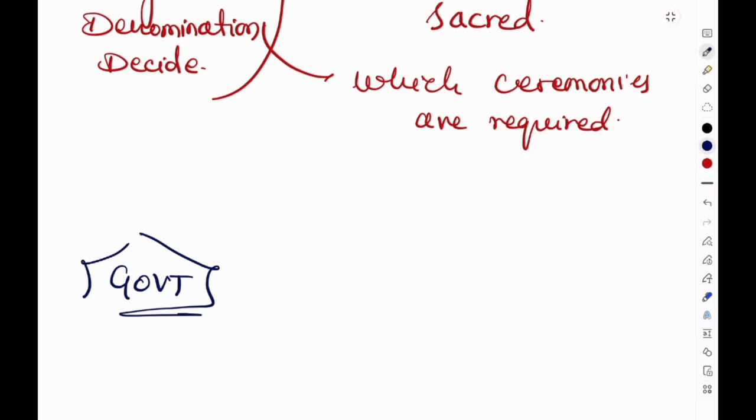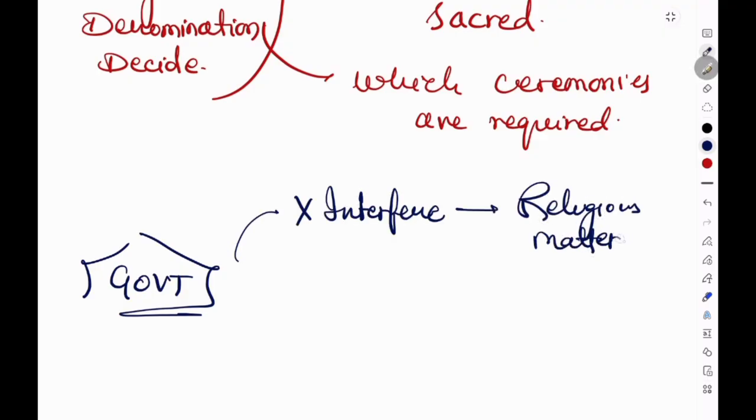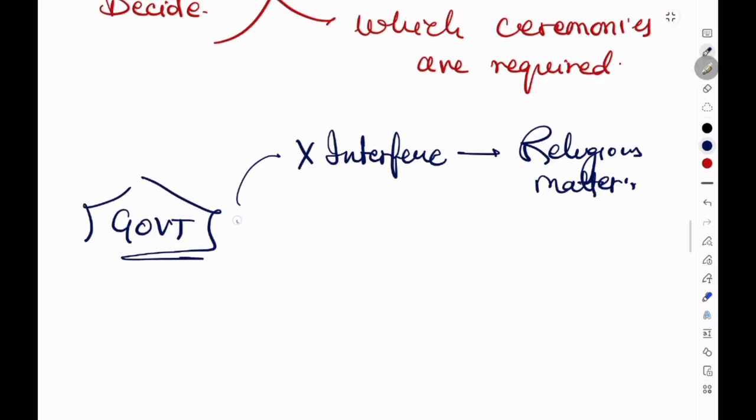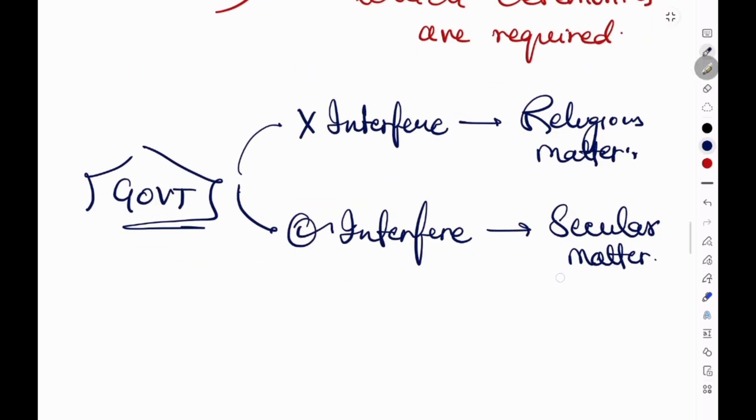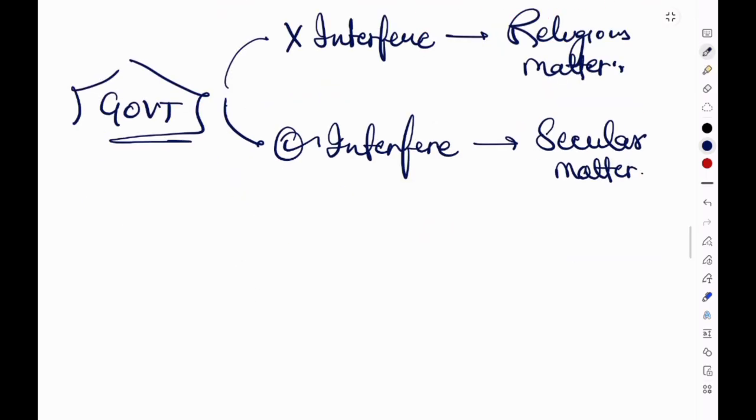So here, let's see what the state ordinarily can and cannot do. Basically, the state cannot interfere with the religious rituals. What can it not enter into? The essential religious matters, like the religious rituals, the form of worship, the religious doctrines, the sacred ceremonies. So the constitution assumes that religious questions should be answered by the religion itself. The government is not a religious expert. Therefore, the courts and governments generally avoid deciding religious truths. But the government can interfere in what? The secular matters.